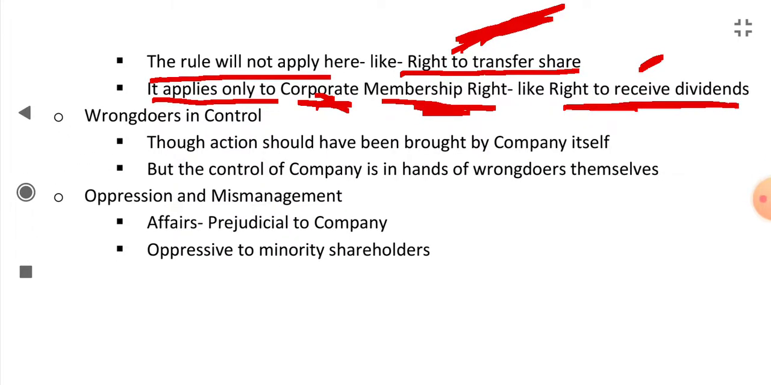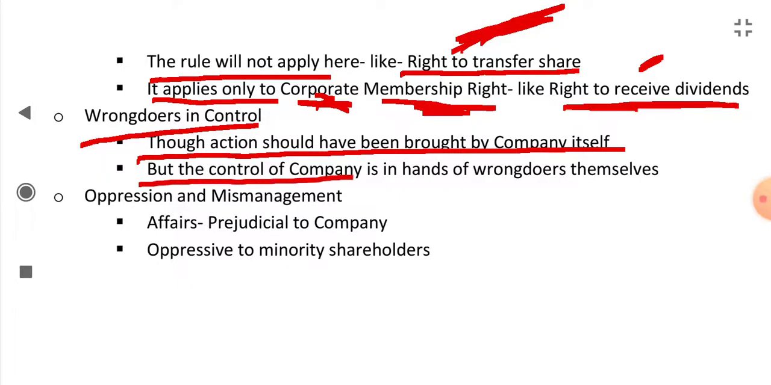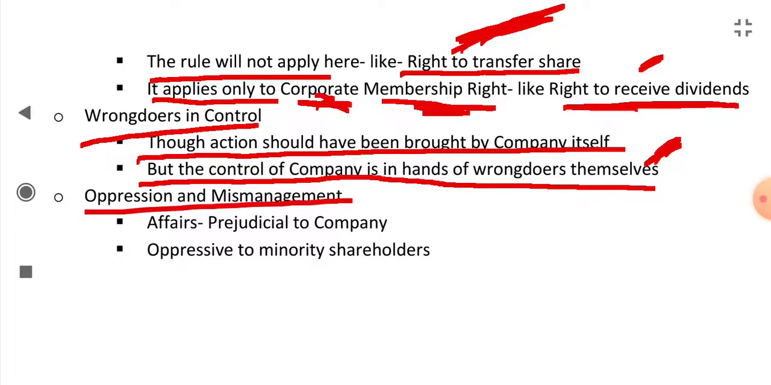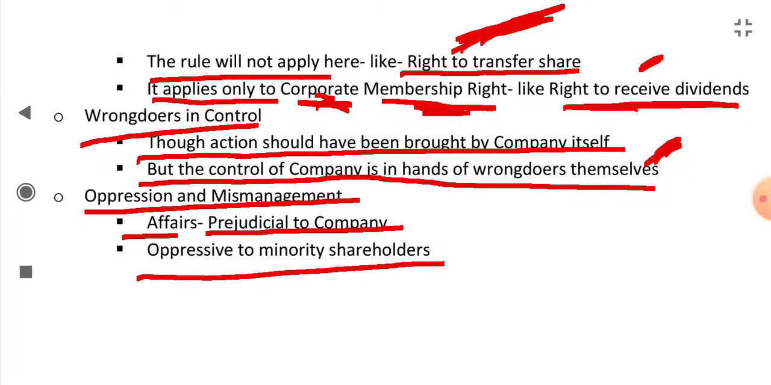Or if the wrongdoers are in control, it means if the majority do some wrong action, okay, illegal act, though the action should have been brought by the company itself, but the control of the company is in the hands of wrongdoers themselves. In that case, the court will intervene, because as the control of the company is in the hands of wrongdoers themselves, they will not take action against themselves. Or if there is oppression and mismanagement, okay, the affairs are being done which are prejudicial or detrimental to the company, okay, or are oppressive to minority shareholders, in that case the court will intervene.